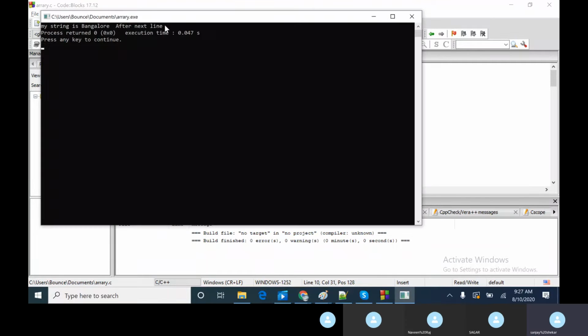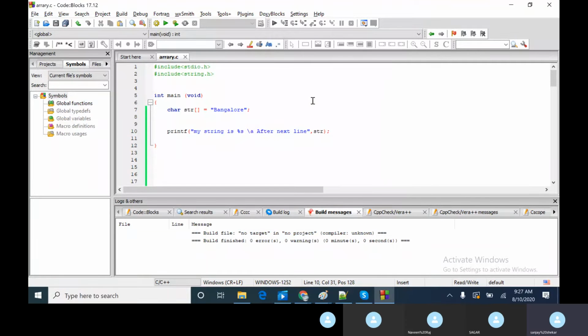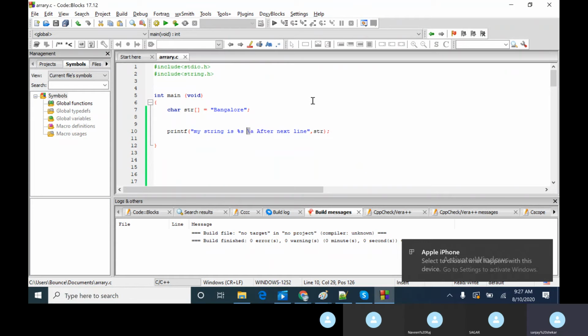So we can create alerts and other things in C as well, with the sound and all. That is what you have in \a. The intention is to say that this has to do with an escape sequence, and after this there is a command.